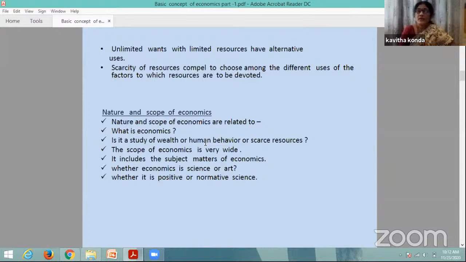That's why, by using these scarce resources, how the producers produce, what the behavior of human beings is, how they demand, and how the demand gives rise to the supply, all these things can be studied. The scope of economics is very wide, which might include the subject matter of economics, and also whether economics is a science or an art, or whether it is positive economics or normative economics.